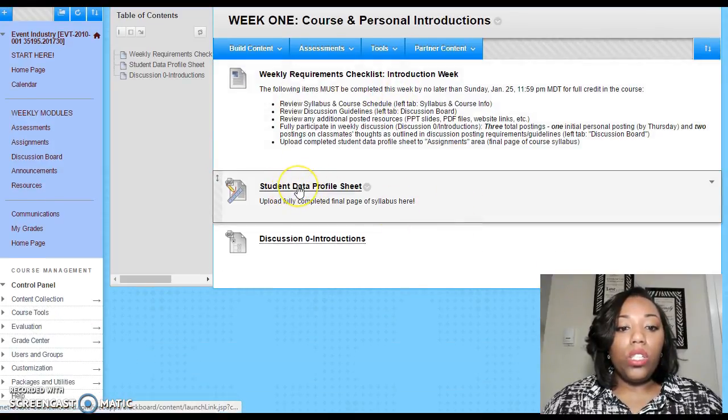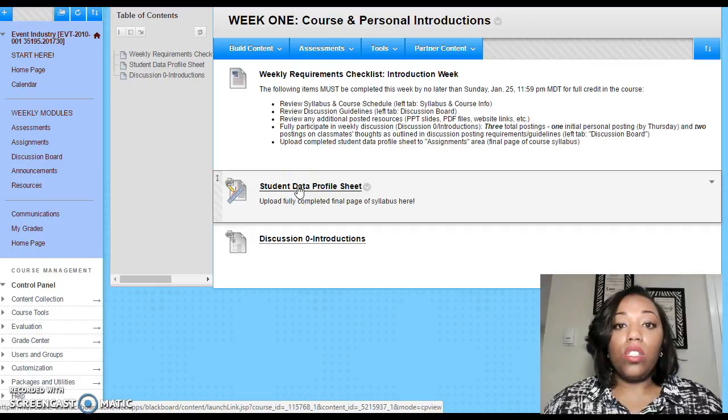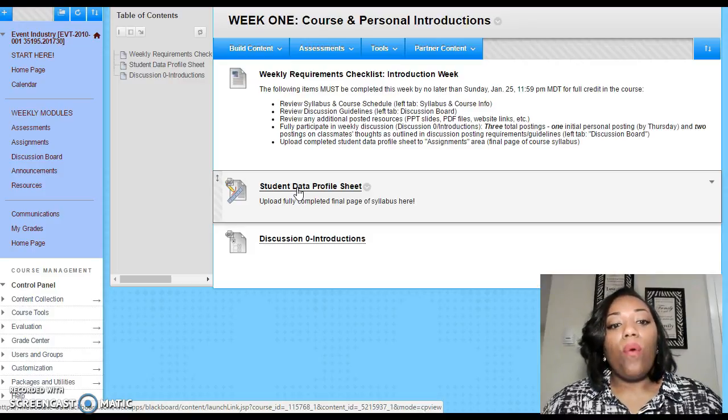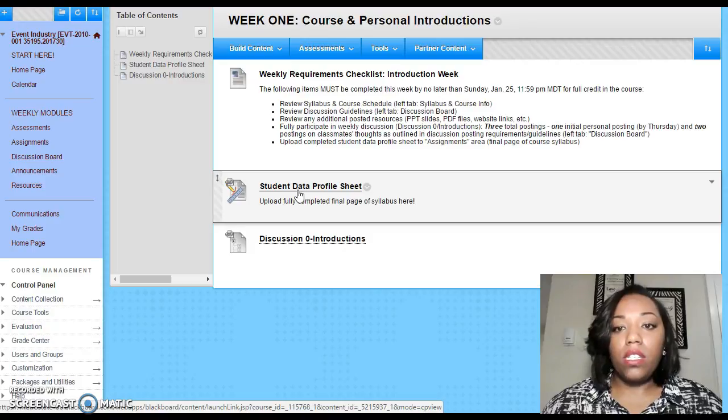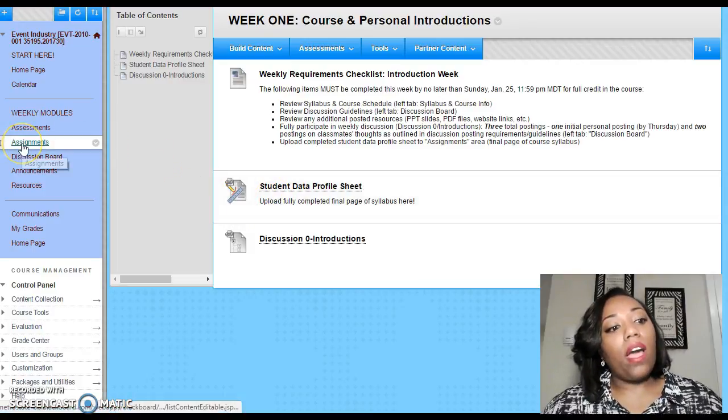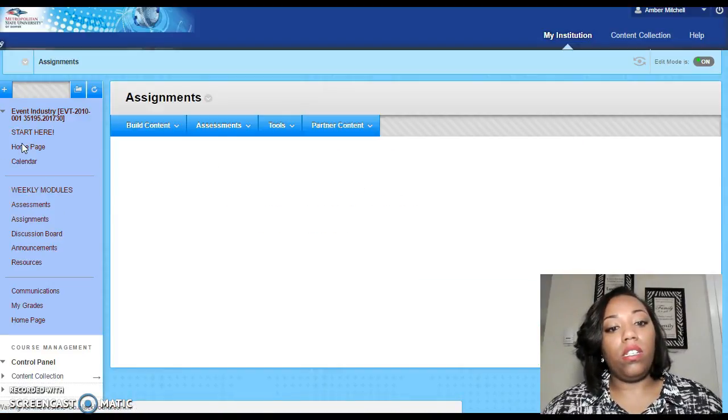So once you click on student data profile sheet, this is just where you're able to upload the document that you completed, or the assignment that you completed. Where you will actually find the resources to complete each assignment, as far as the grading, the rubrics, grading criteria sheets, any documents that are related to that assignment, you will actually go under assignments.